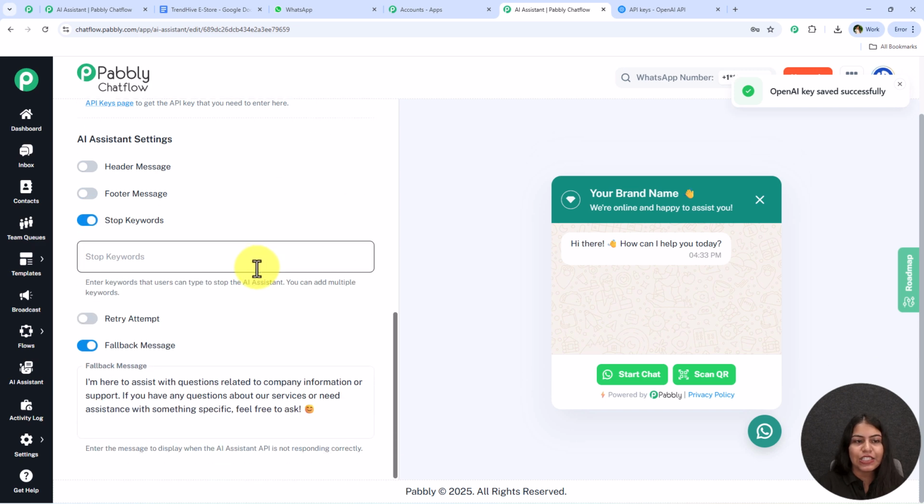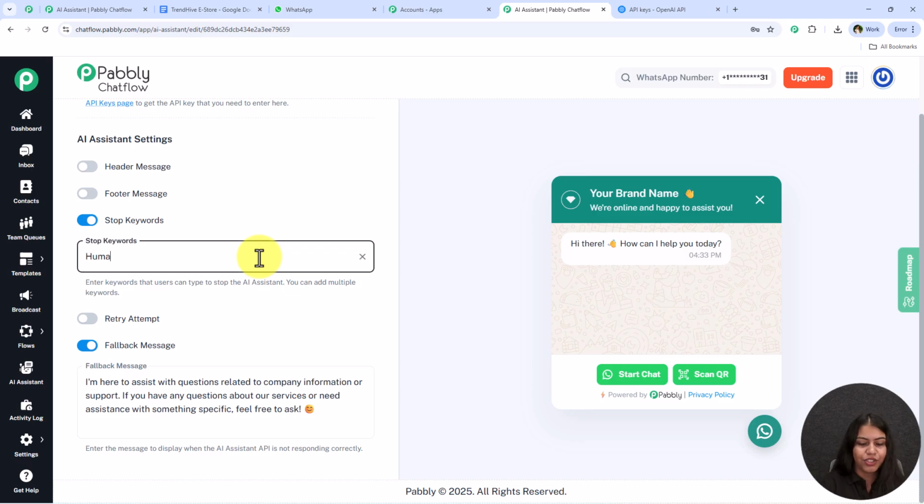And now the next is this stop keywords. Over here you can enter the keywords that the user is going to type in order to stop the AI assistant. So let's say that your user wants to speak to a human and it is typing human as a keyword. So let's say you keep human as a keyword right over here. You type human and press enter to add this keyword. Then when the user types human, automatically the AI assistant is going to stop. The chat of that user will be moved towards this intervene section, where it can't be moved back towards the AI automatically. It is going to require some human review to move it back towards the AI. So if you wish, you can definitely add these stop keywords as human or human support or something like that. Alright, now I'm just going to move on further.